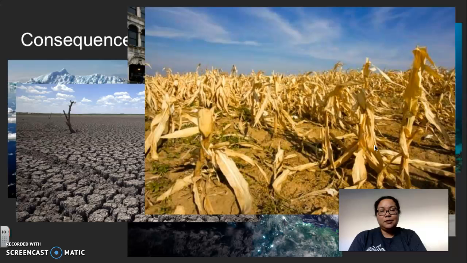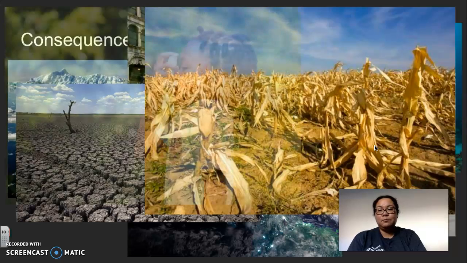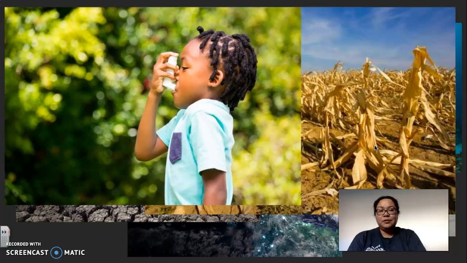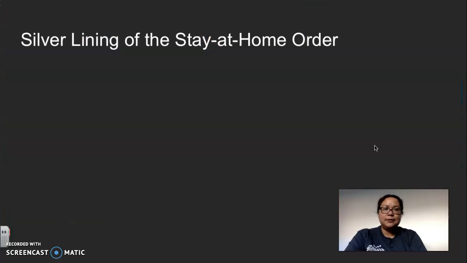And don't forget, with the consequences of climate change, that means more pollutants in the air. So that's also bad for our health, which results in asthma and heart disease.